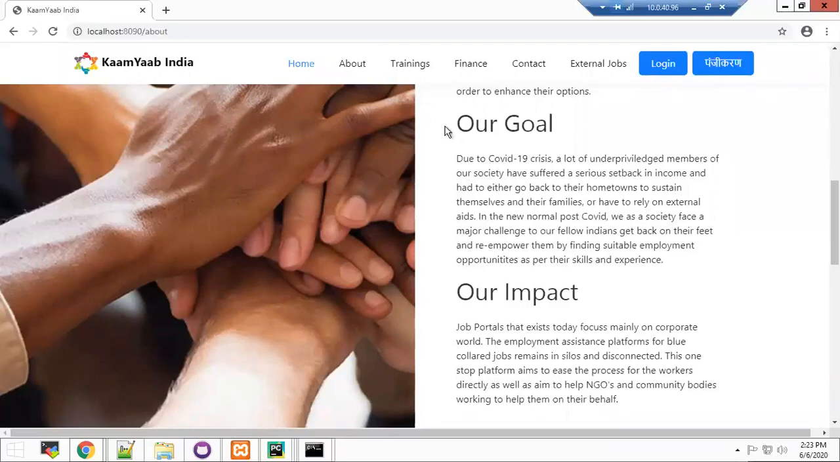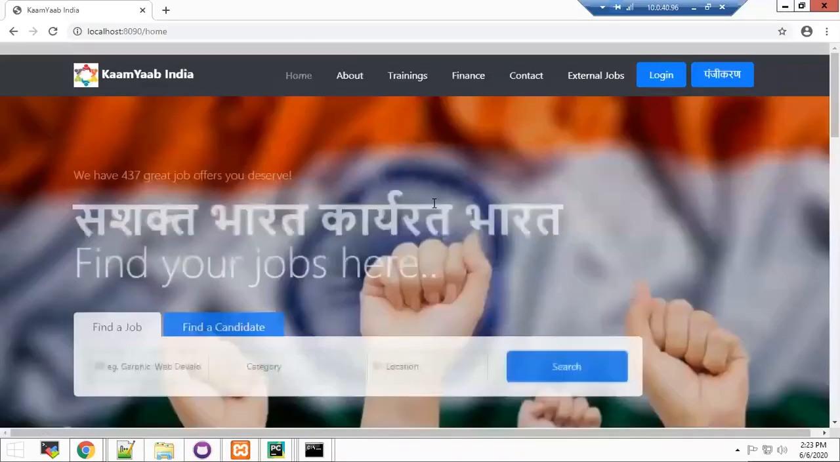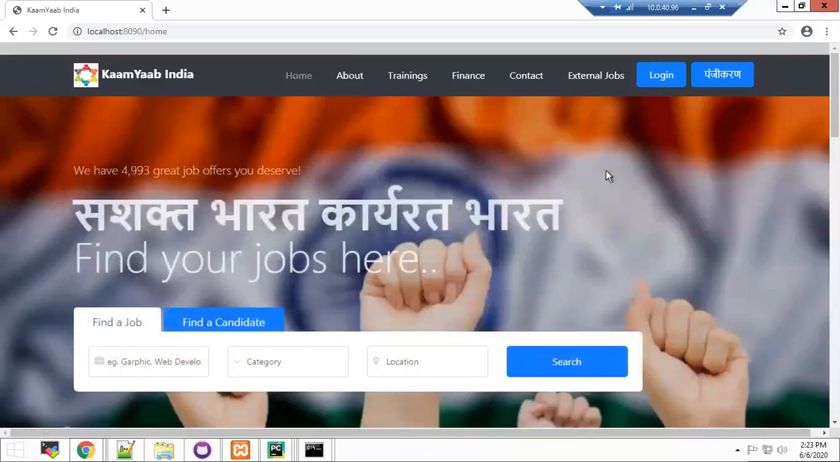The application has been developed with the aim to empower such workers by connecting them to the recruiters who have suitable job opportunities for them. Also, it helps them to learn new skills which will make them eligible for more jobs.